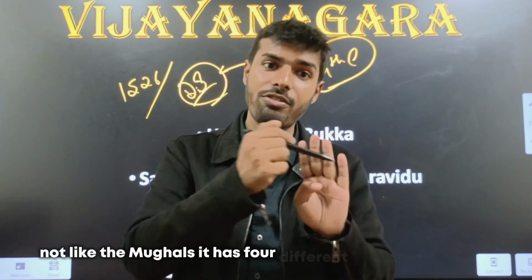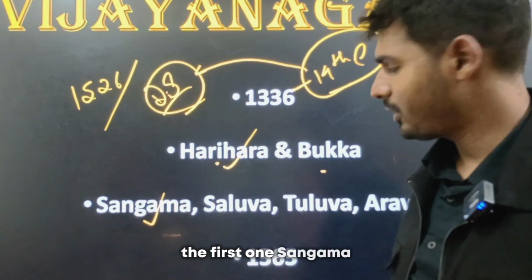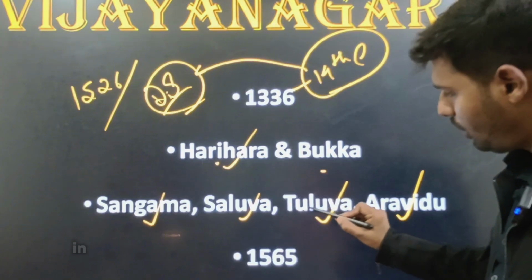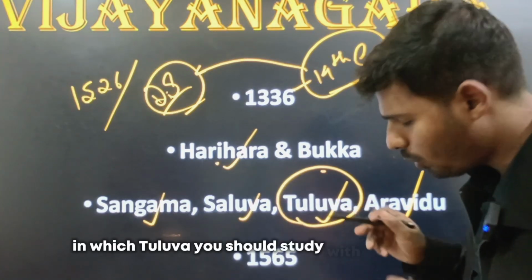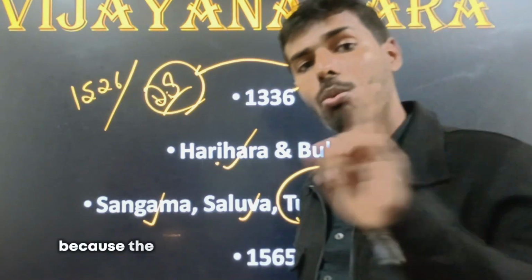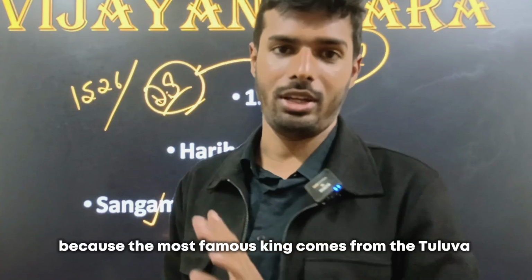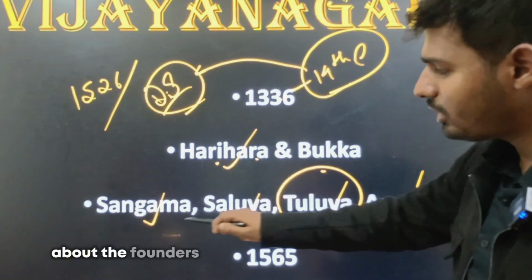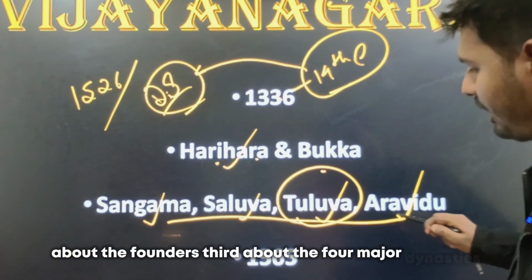It has 4 different dynasties within it. The first one, Sangama, Saluva, Tuluva and Aravidu. Tuluva you should study with a little more importance because the most famous king comes from the Tuluva dynasty, Krishna Deva Raya.